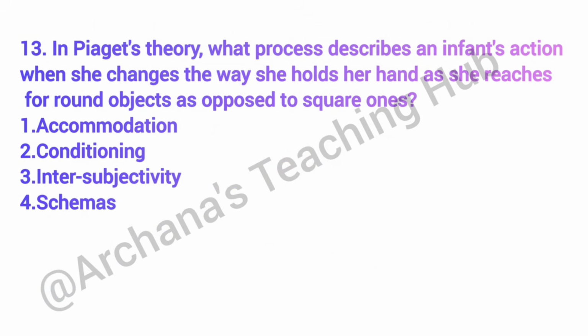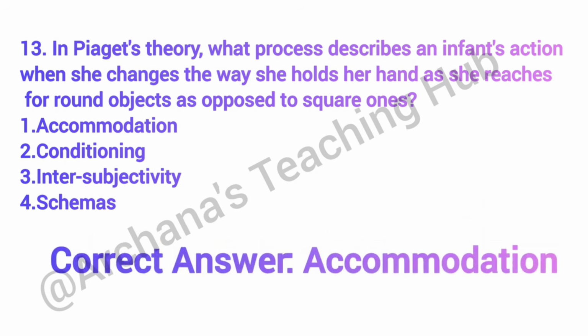Question number 13. In Piaget's theory, what process describes an infant's actions when she changes the way she holds her hand as she reaches for round objects as opposed to square ones? Correct answer is option 1, accommodation. Accommodation involves modifying existing actions or schemas to fit new situations.